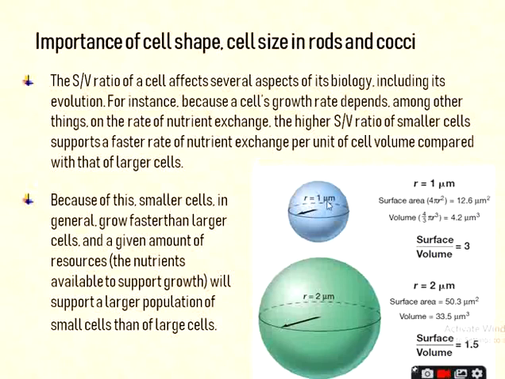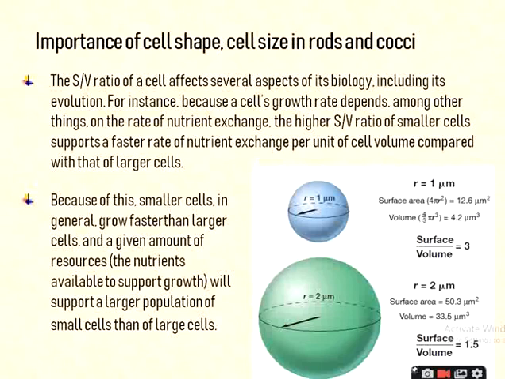That means the surface area, that is 4 pi r square, is equal to 12.6 micrometer square, and the volume, that is 4 by 3 pi r cube, is 4.2 micrometer cube. If the size or radius of the organism is 2 micrometer, then the surface area is 50.3 micrometer square and the volume is equal to 33.5 micrometer cube. So the surface to volume ratio is equal to 1.5.